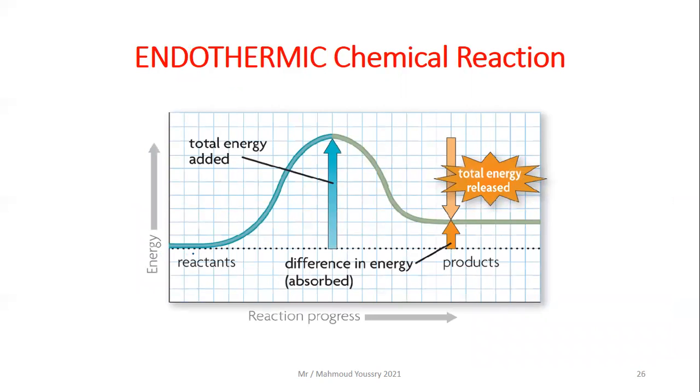So the total energy released is less. It absorbs more energy than it releases. The difference is the energy absorbed. Can you see? This is the energy absorbed. So this is an endothermic chemical reaction.